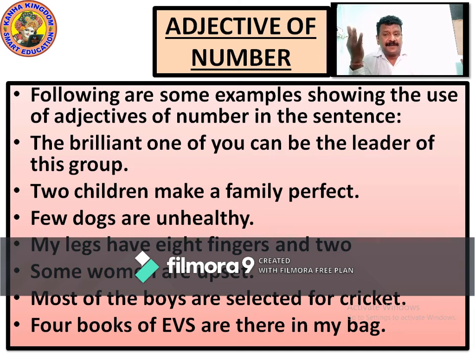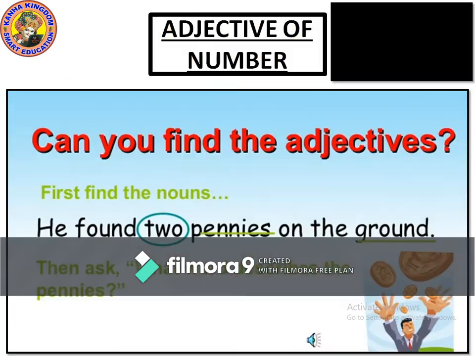Book name is a noun. It's showing that 4 books of EVS are there in my bag. So what is the adjective of number? The adjective of number is 4. So now we have seen the examples of adjective of numbers. Now let's go ahead to learn about the examples in it, and we will go ahead with adjective of colors.